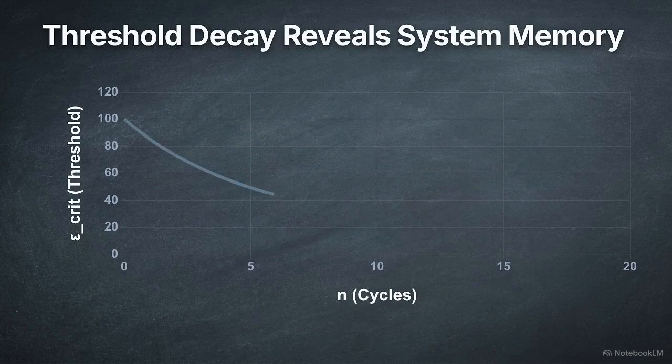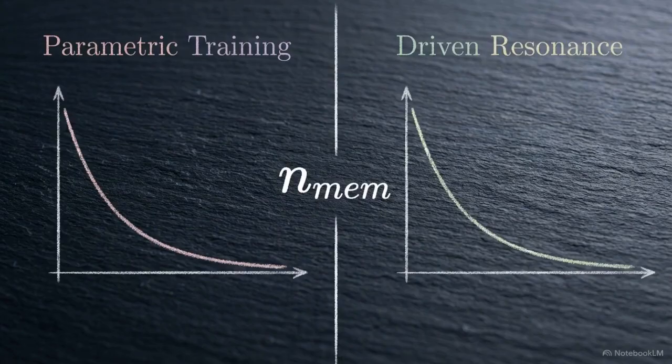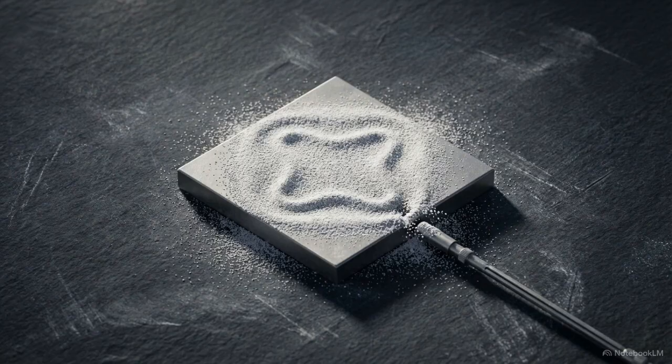We can track how the instability boundary shifts over repeated cycles to find the system's memory parameter. If this memory parameter matches the decay rate of driven resonance, it proves that RCR memory is a universal constant across all resonance regimes. Protocol C then tests attractor selection by applying perturbations at specific phases of the oscillation.